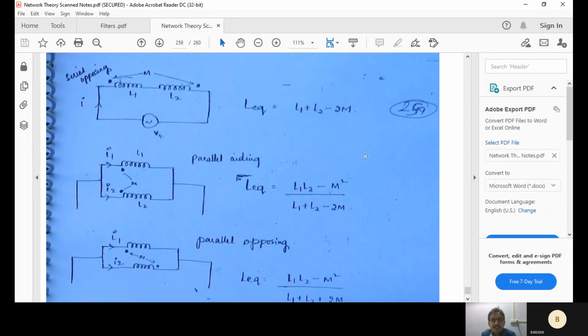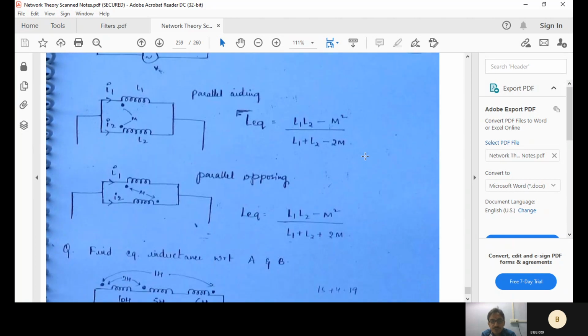So parallel aiding and parallel opposing for the dot convention. The dot convention will tell whether it is parallel aiding or parallel opposing. If the two currents are entering at the same dots, they are aiding. If one current is entering at a dot and the other is leaving at its dot, then it is parallel opposing.